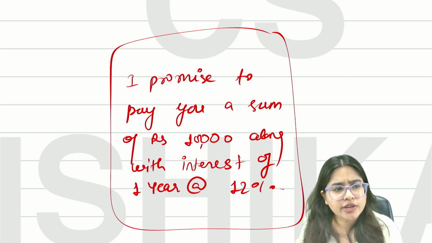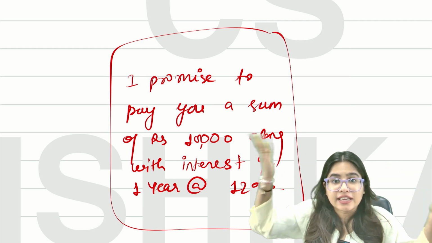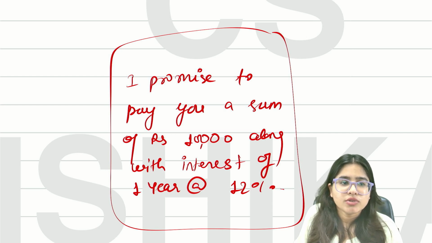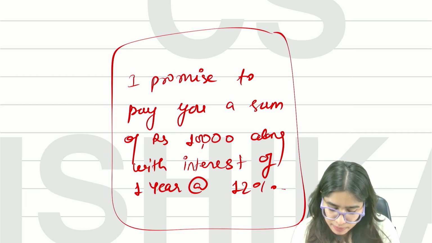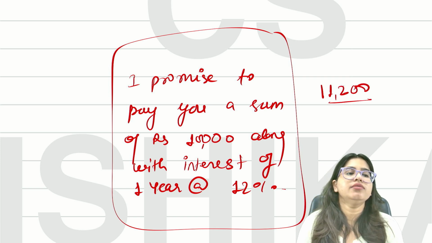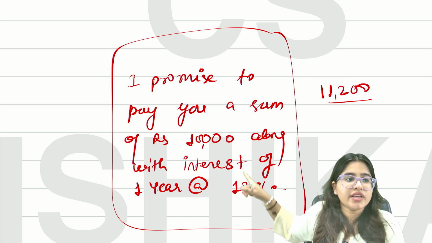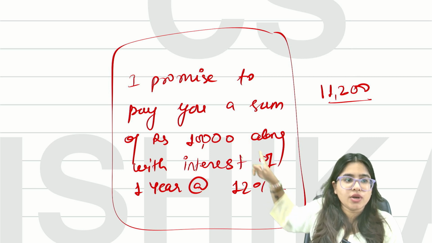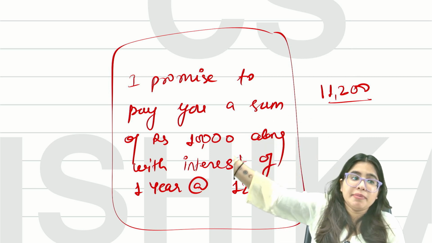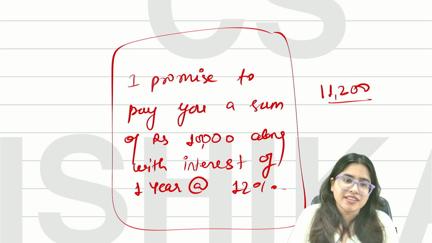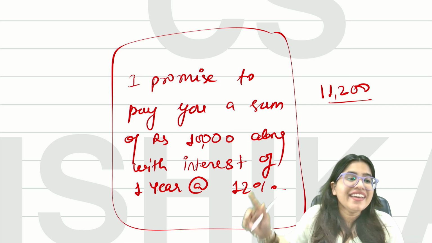You can calculate it. Do you know how to calculate 12%? Of course, yes, ma'am. We have done technical maths. So 10,000, how much will be 12%? 1200. So simply I'll pay 10,000 plus 1200. It's very easy to calculate. Simply calculate 12% for 1 year. So 10,000's 12% will be 1200. So how much will I pay you? 10,000 plus 1200, that is 11,200. Are we clear with this?